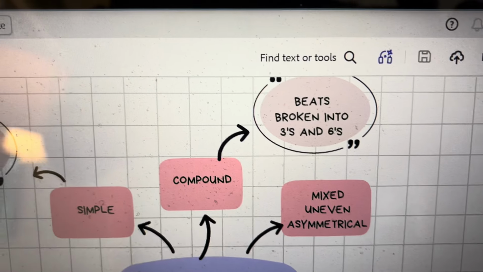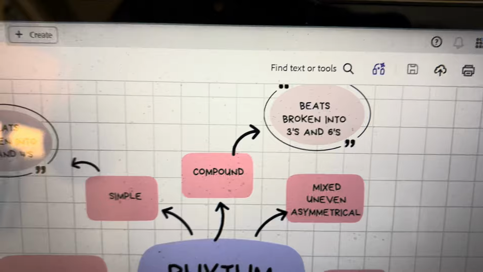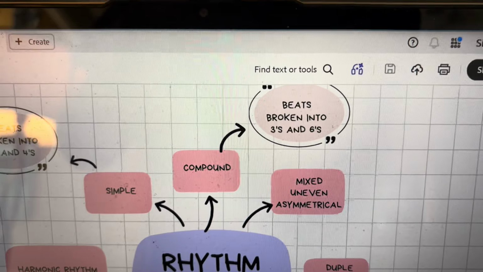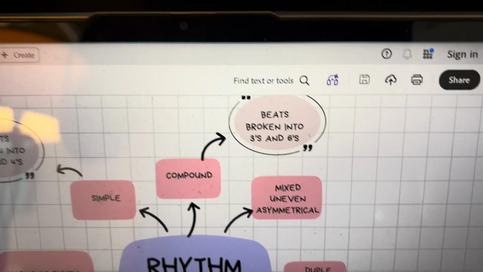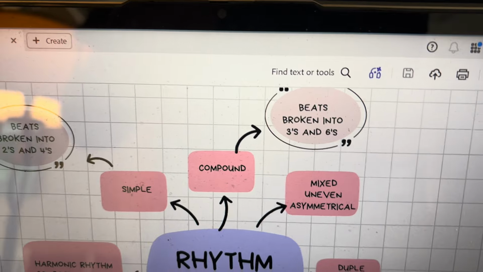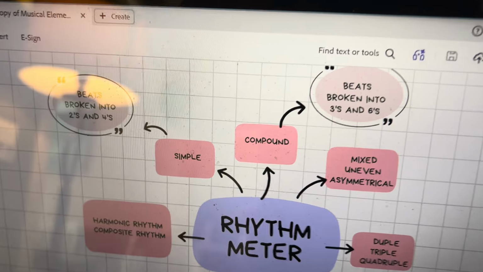Compound is a little different. First you break it into thirds, then you start breaking them in half. So the first division is 3, and then after that we just break them into 2s. So like dotted quarter notes break evenly into 3 eighth notes, but then each eighth note breaks into just 2 sixteenth notes. That would be an example of like 6/8 time or something like that.